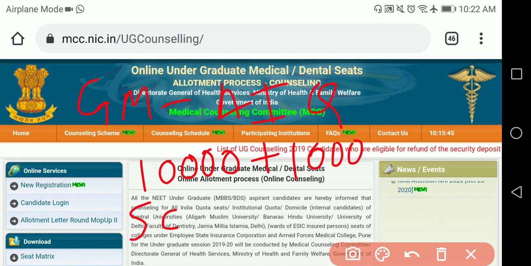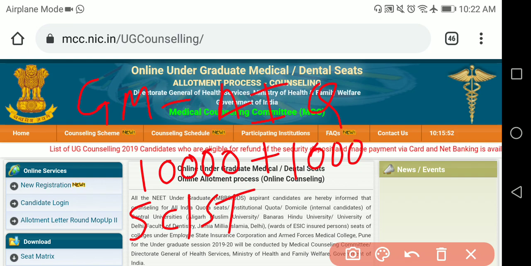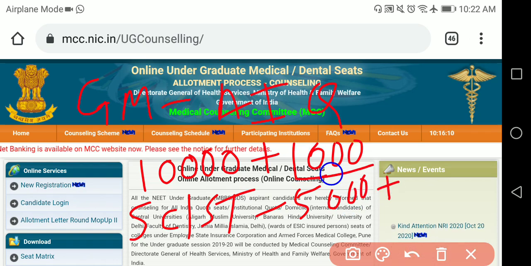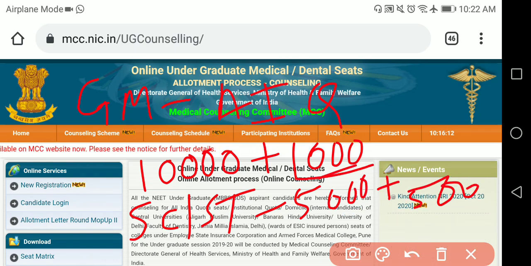If you are from other castes, SC, ST like that, then you have to pay differently. Remember, in All India quota there are only 3 categories: GM, General Merit, SC, ST. There is no OBC. OBC comes under GM only. So remember that. In addition to that, there are GM physically handicapped or SC physically handicapped, like this it is there. SC, ST, remember, you have to pay 5,000 plus, instead of 1,000 you have to pay 500, exactly half of the GM candidates fee. This is for All India quota.